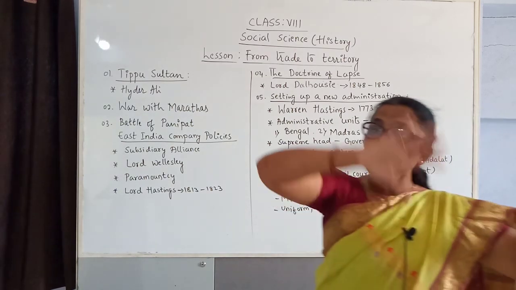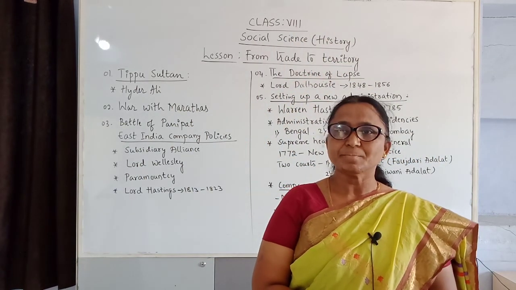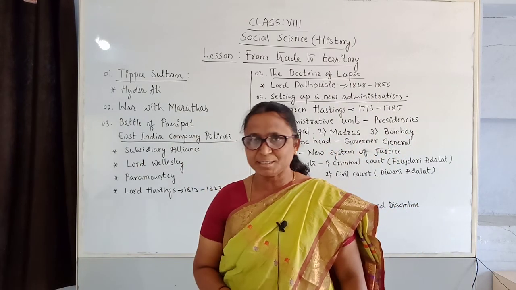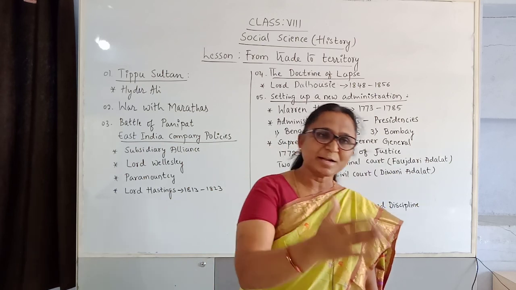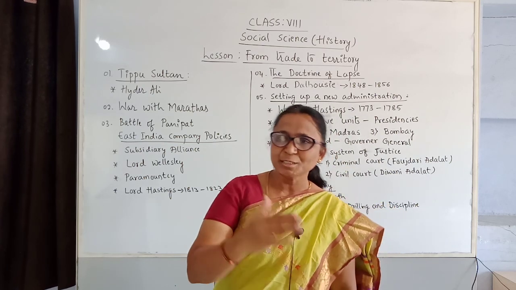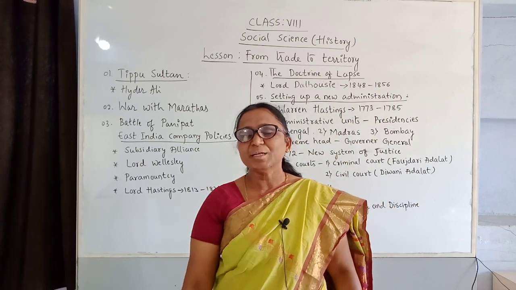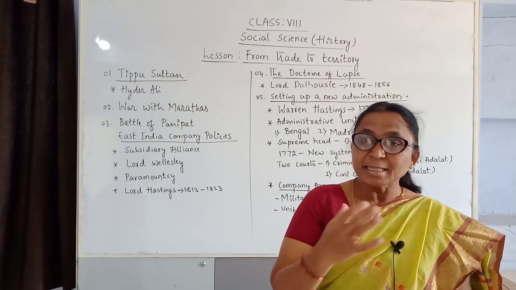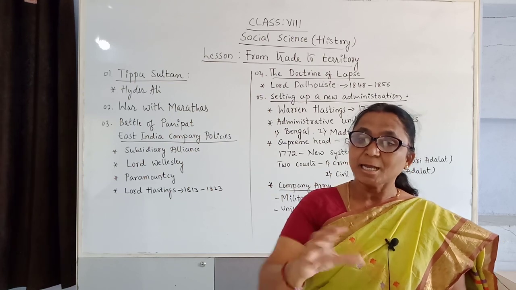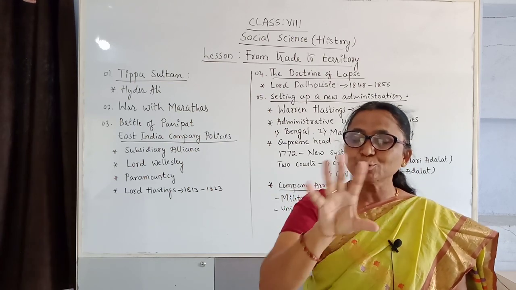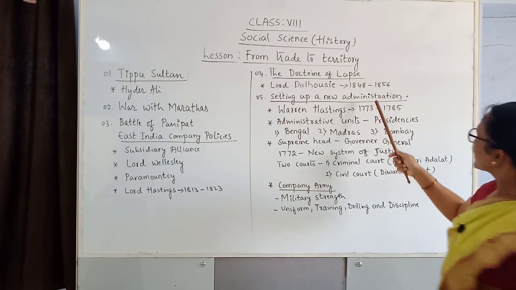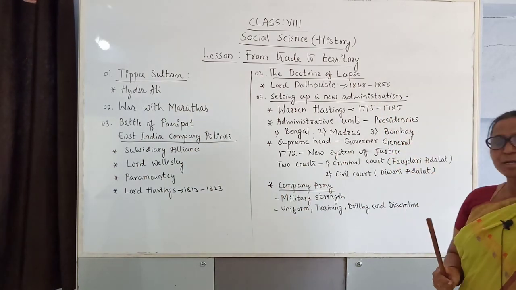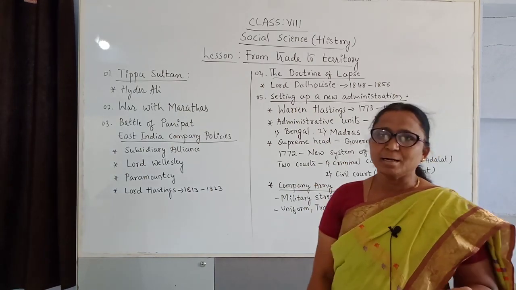Because of that, they could control the whole of India. Now, children, our India is divided into states. Again, states are divided into divisions, and divisions are divided into districts and talukas. We see so many units. At that time the British divided India into provinces called presidencies, and for each presidency one Governor General was appointed.